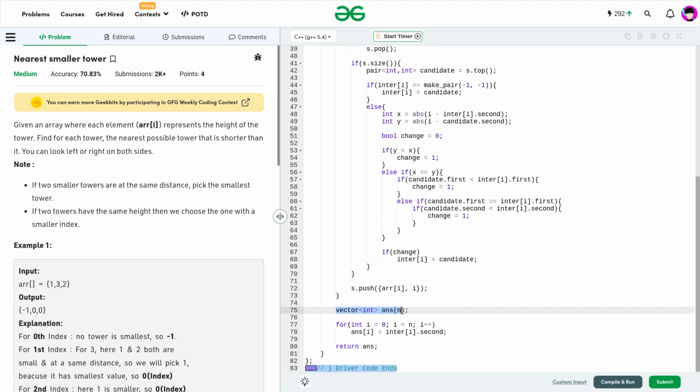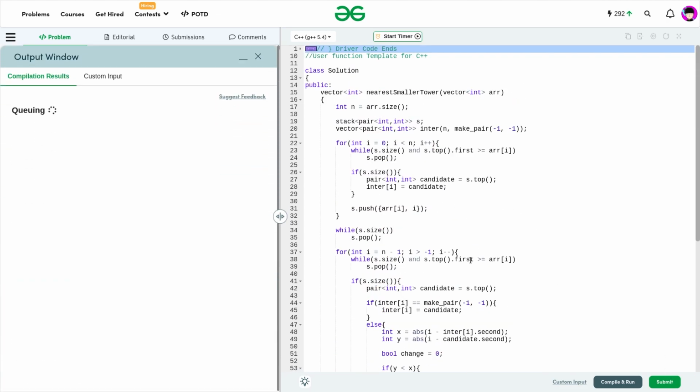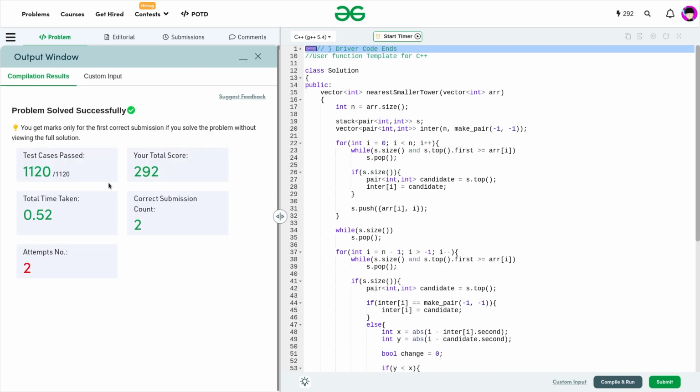Now I create my answer vector. In the answer vector, I traverse through the whole array and mark the answer of i as inter of i dot second. Because the second element has the indexes, that is why I'm putting it in my answer vector. After all this is done, I'll just return my answer. So this would be the whole solution, and let me also submit it for you. The next time any such thing happens, you know that this code was passing all the test cases when I solved this problem. You can see that all the test cases passed and this has been solved successfully.